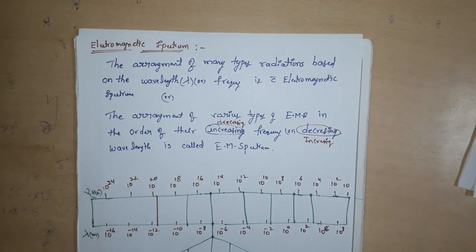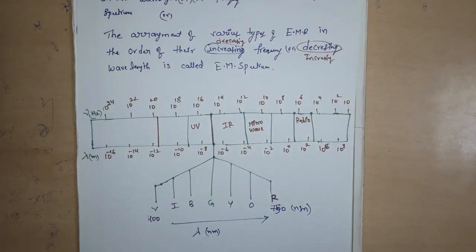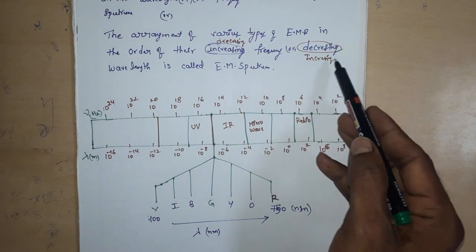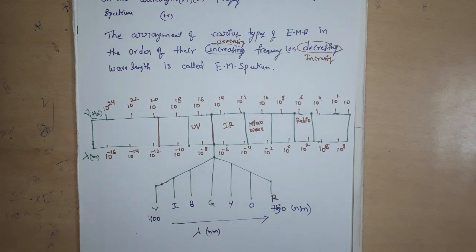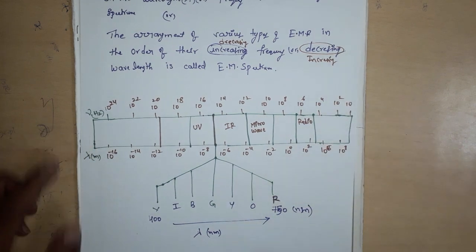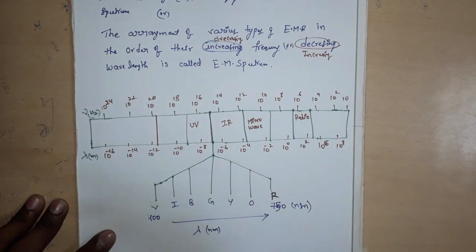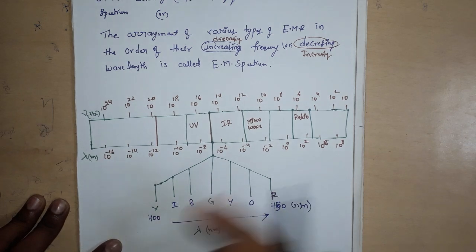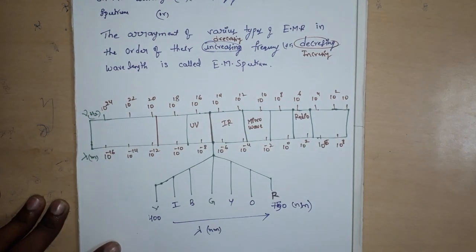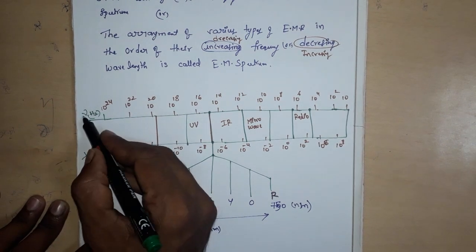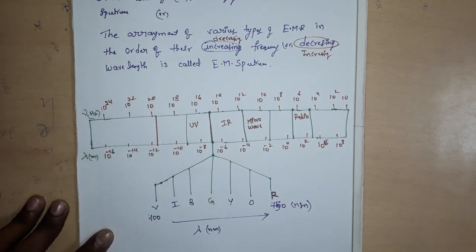Okay, this is our electromagnetic spectrum. So here the wavelength is arranged in increasing order and our frequency is arranged in decreasing order. Wavelength is indicated by lambda, frequency is indicated by mu.